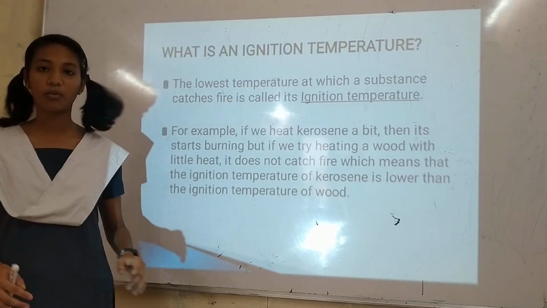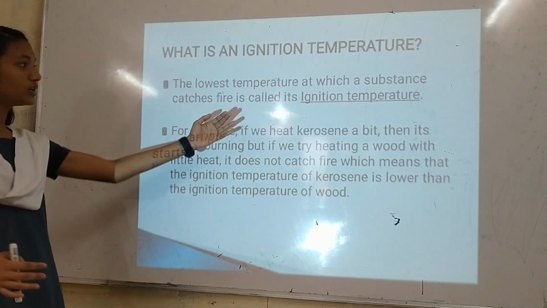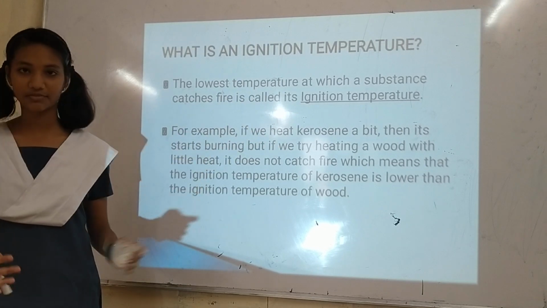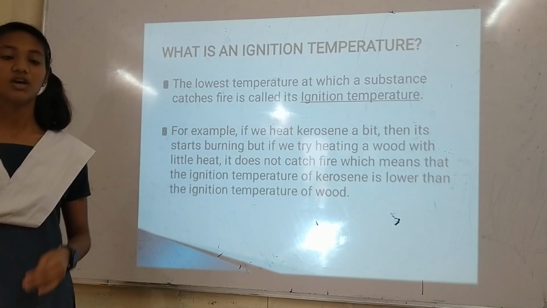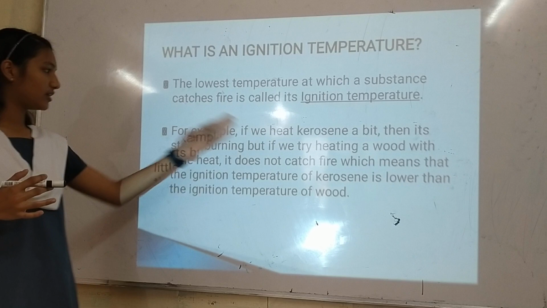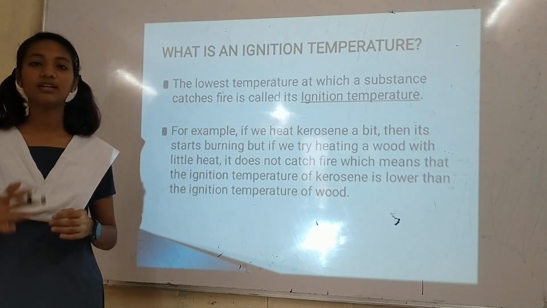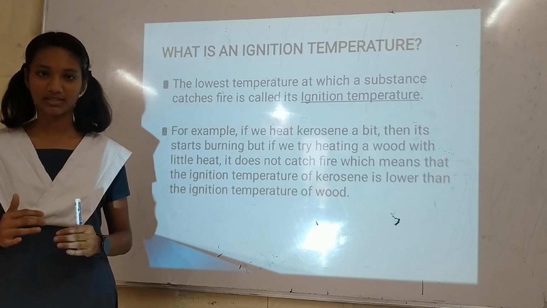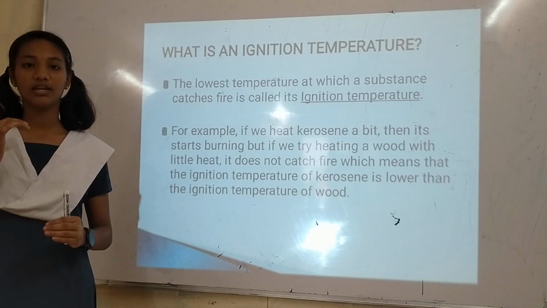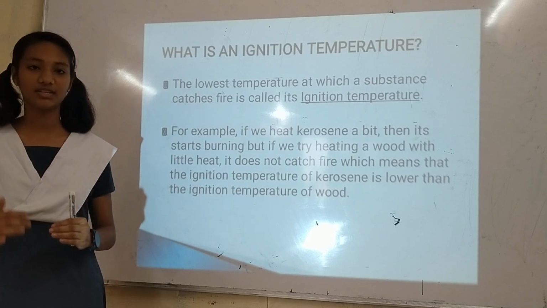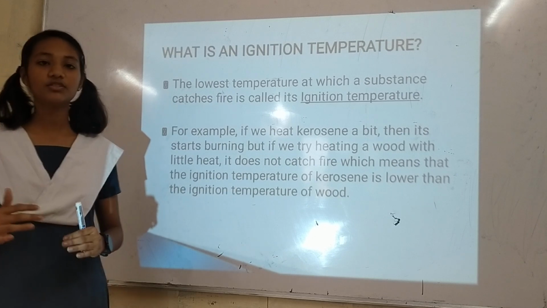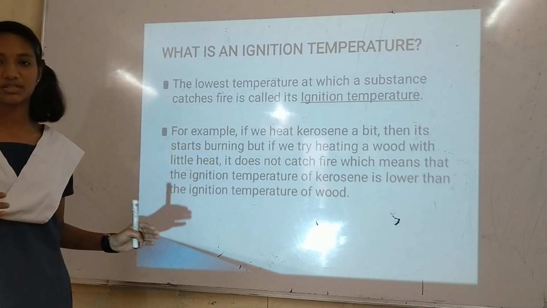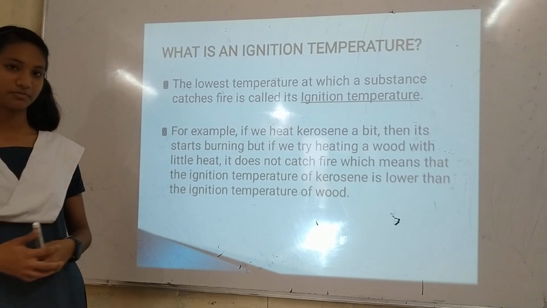So now let's know what is an ignition temperature. The lowest temperature at which a substance catches fire is known as its ignition temperature. For example, if we heat kerosene a little bit, it lights up and catches fire easily. But if we heat wood even a little bit, it does not catch fire easily and does not burn quickly. So this shows that kerosene's ignition temperature is lower than wood's ignition temperature.